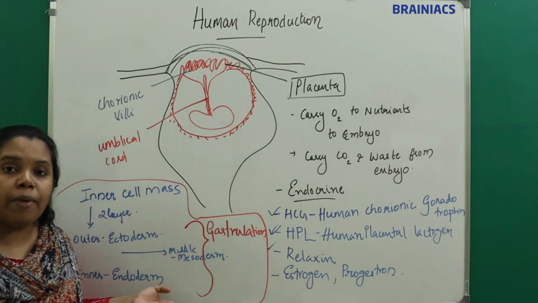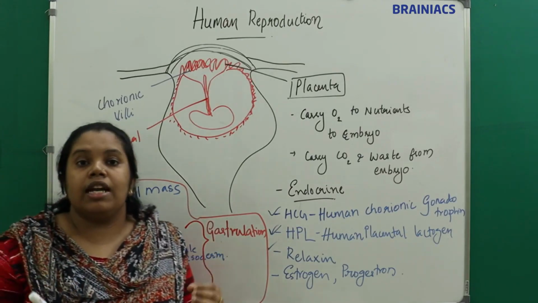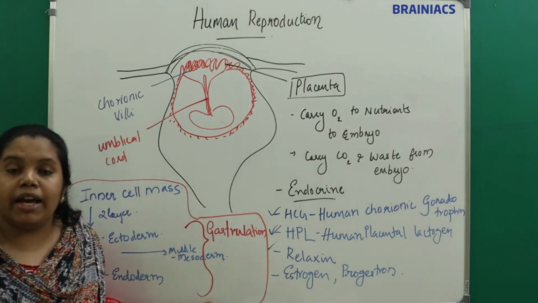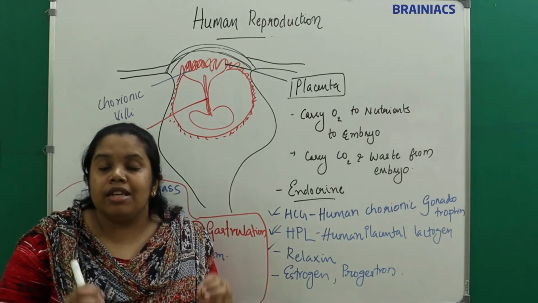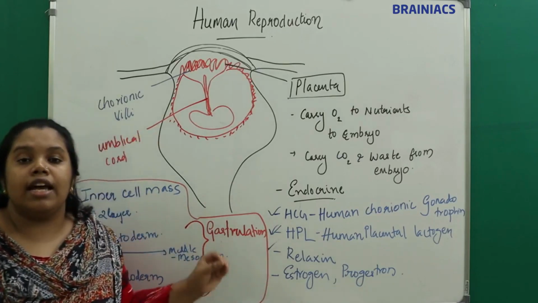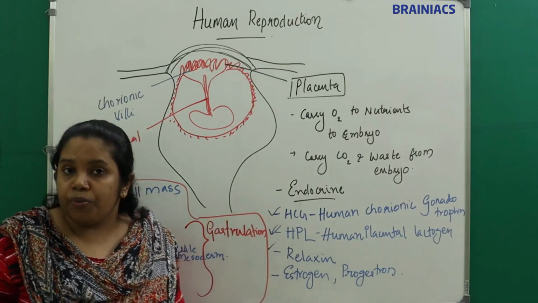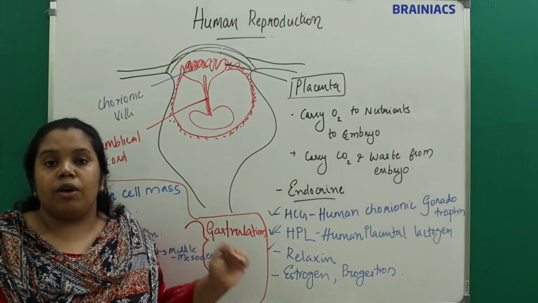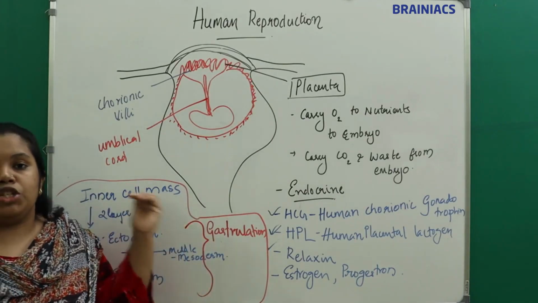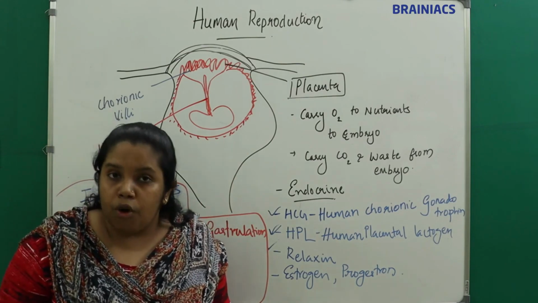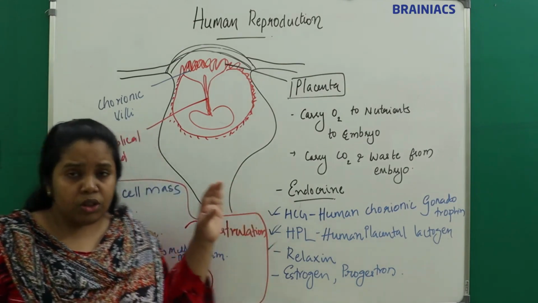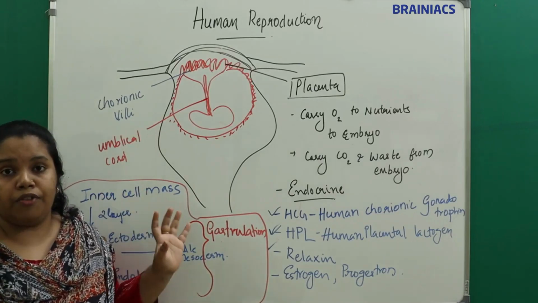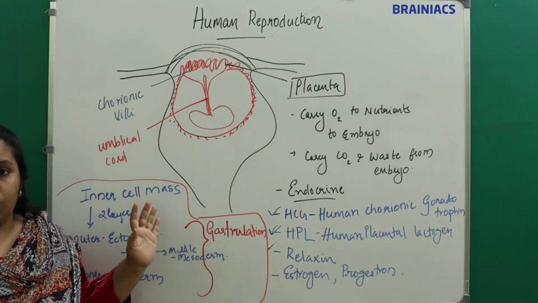So the endoderm has certain stem cells in them. Remember, which layer has stem cells? The endoderm layer has some stem cells from which any cell or tissue can be formed. Understand? This is the fate of the embryo, or the fate of the zygote.